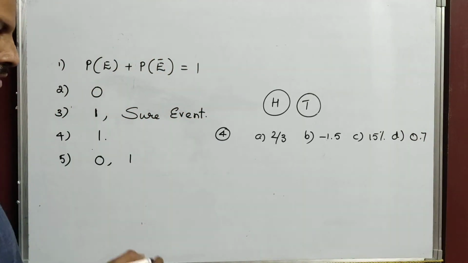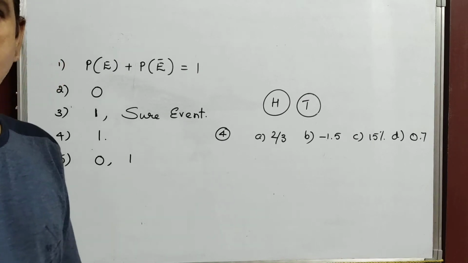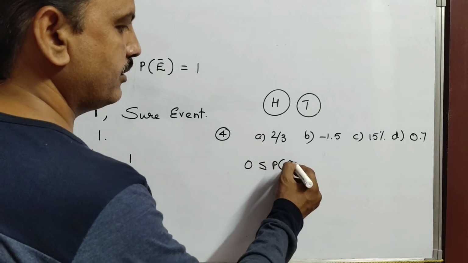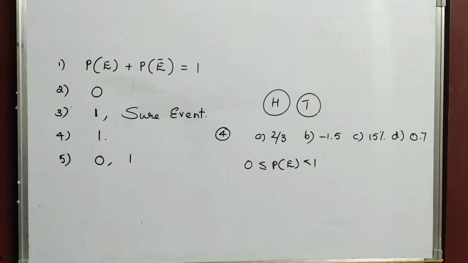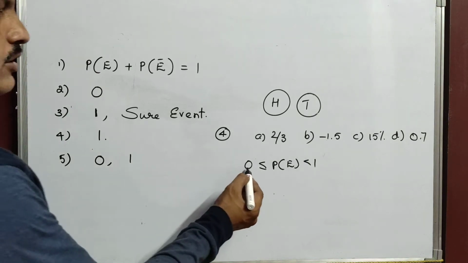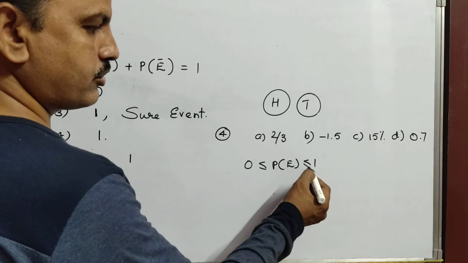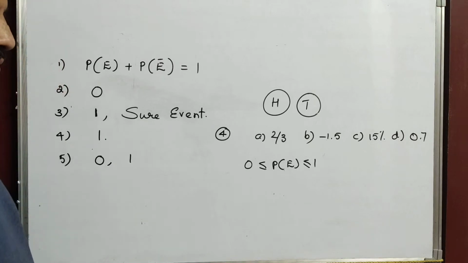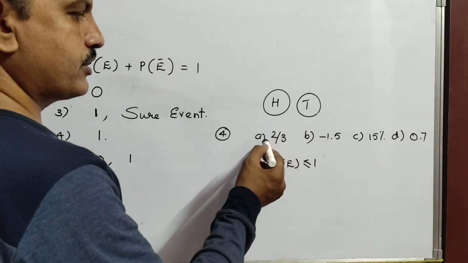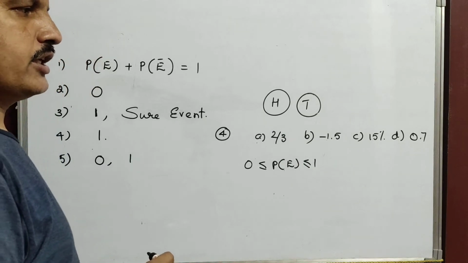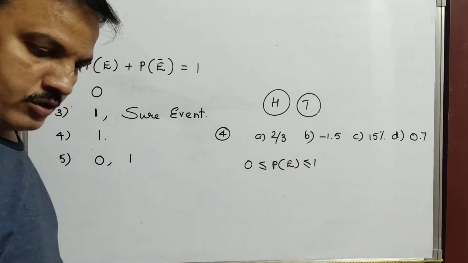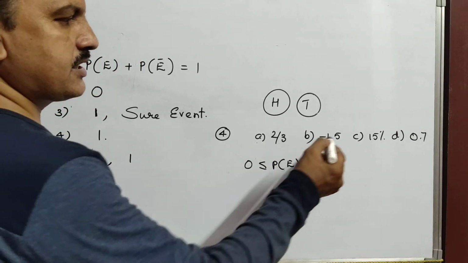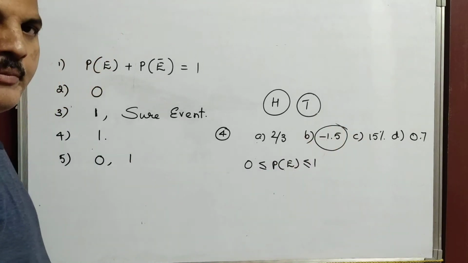As you all know, 0 is less than or equal to P of E, which is less than or equal to 1. That means the probability of an event lies between 0 and 1 only. But here, if you see the options, you can say without taking much time that the one that cannot be the probability is the negative one.